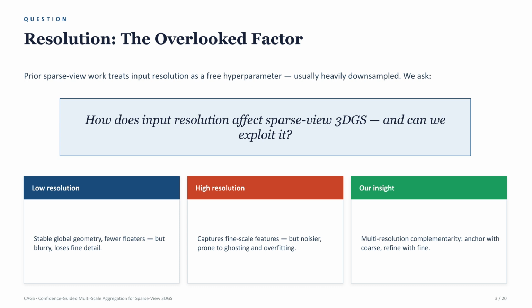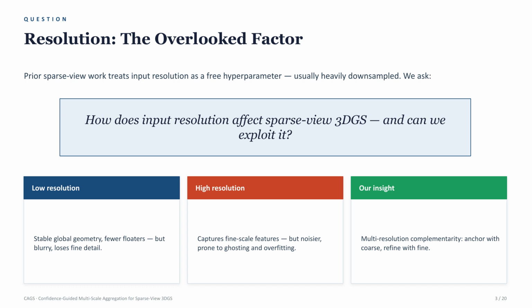If we directly use high-resolution inputs, the model can see richer details, but sparse-view supervision is not strong enough to constrain optimization. Densification may create noisy Gaussians, causing ghosting, floaters, and overfitting to the training views.